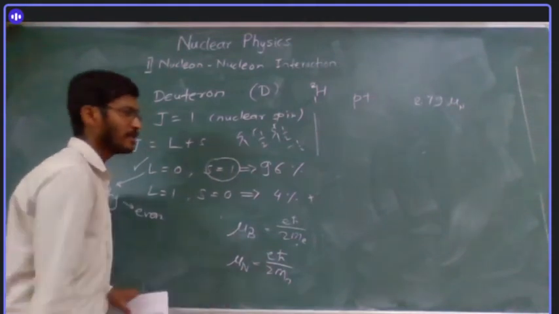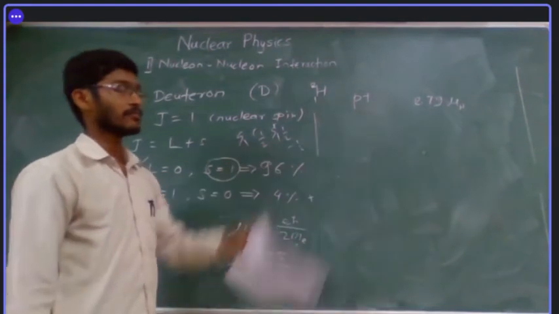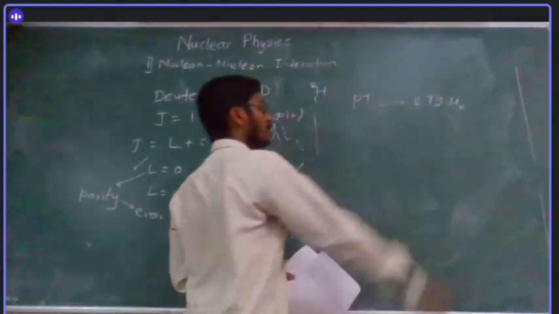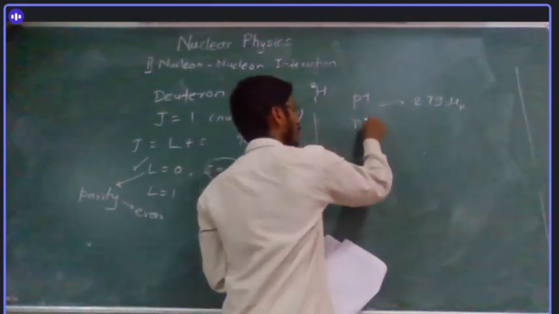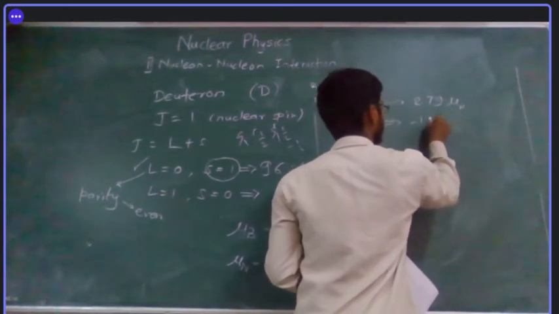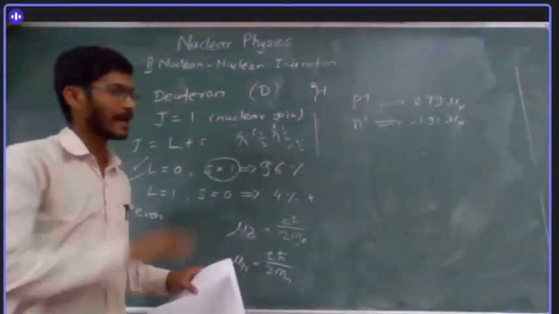You have learned this in atomic physics. So in nuclear physics we will use this unit, the nuclear magneton. So this is the magnetic dipole moment for proton, and for neutron it is -1.9. These are experimental facts.